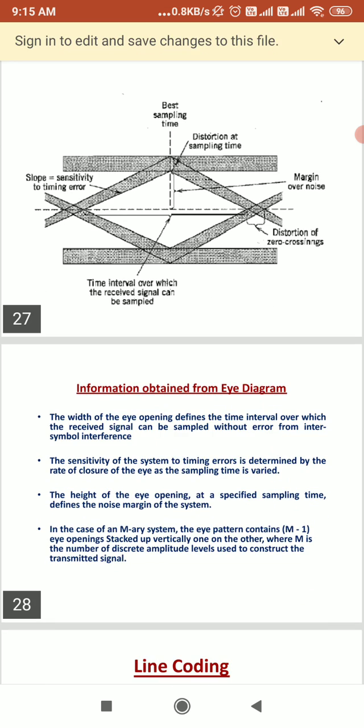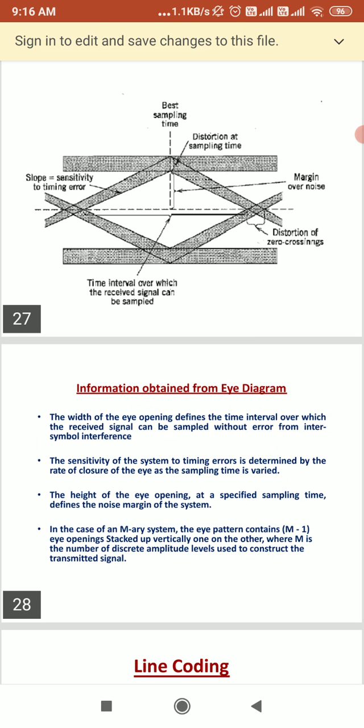And the sensitivity of the system to timing error is determined by the rate of closure of the eye, which is the slope of the open eye, evaluated near the zero crossing point. And the height of the eye opening at the specified sampling time defines the noise margin.